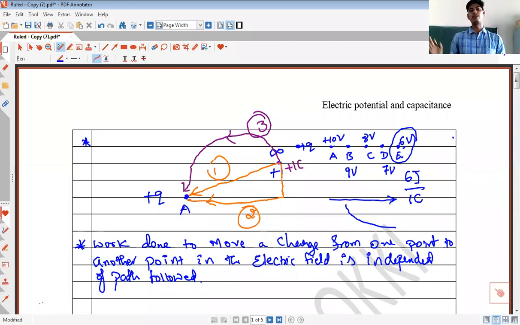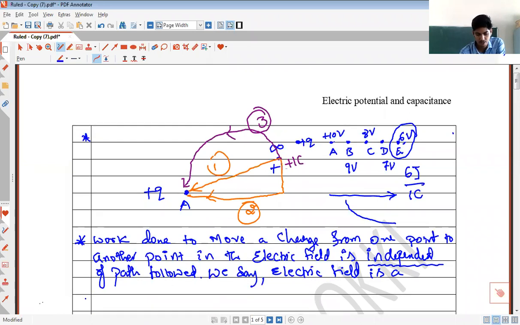We do not want the path followed by the particle. So work done to move a charge from one point to another point in the electric field is independent of the path followed. We say electric field is a conservative field.